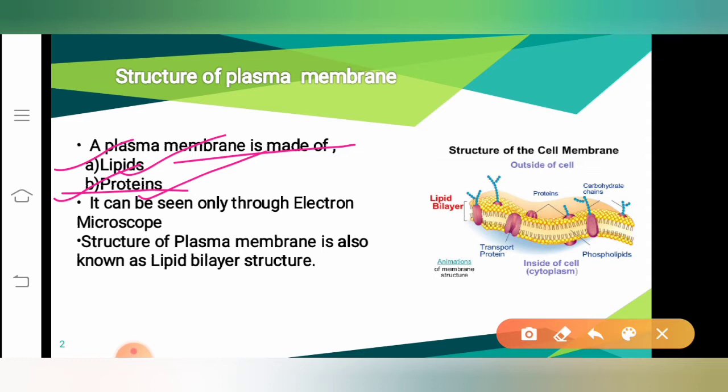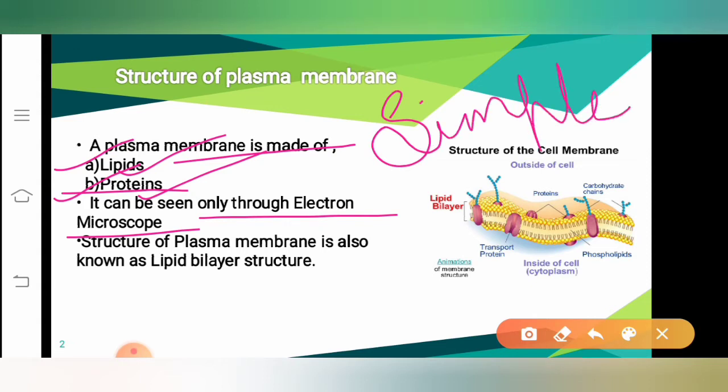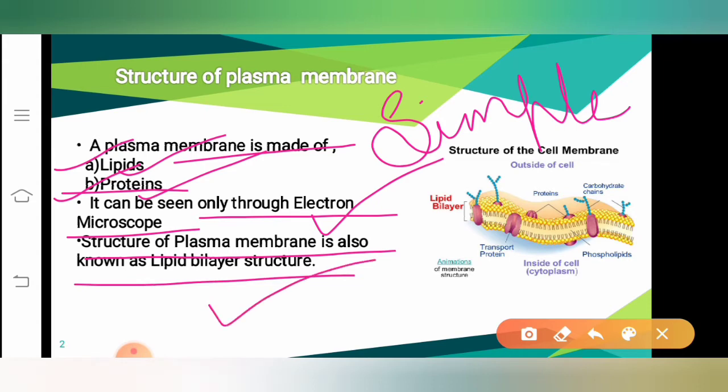And this plasma membrane can be only observed with the help of electron microscope. It can be seen with the help of electron microscope because its structure is very complex. It cannot be seen with a simple microscope. It can be only observed with the help of compound microscope. And the structure of the plasma membrane is also known as the lipid bilayer structure.